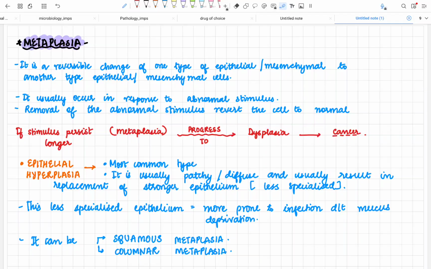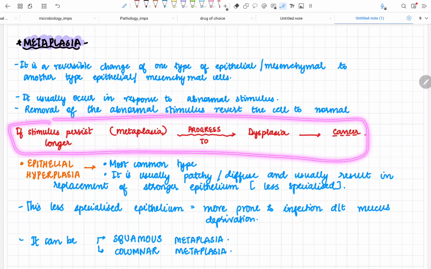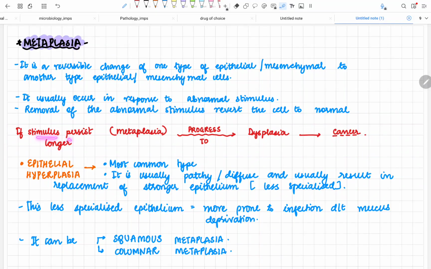Now one more thing that you have to mention in the paper, which is very very important, is this line. If the stimulus persists longer, if your abnormal stimulus is acting on the cell for a long period of time, the metaplasia will progress into dysplasia. I will tell you what dysplasia is in the coming slide, and this dysplasia will lead to cancer.